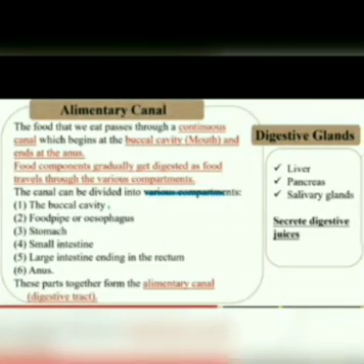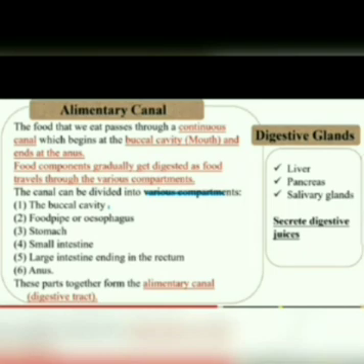Now let us see the alimentary canal. The food that we eat passes through a continuous canal which begins at the buccal cavity, that is the mouth, where we start eating our food, and ends at the anus. Food components gradually get digested as food travels through the various compartments. The canal can be divided into the buccal cavity, the food pipe or esophagus, the stomach, small intestine, large intestine, and anus. These parts together form the alimentary canal.